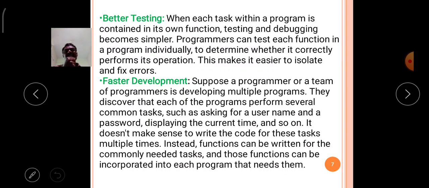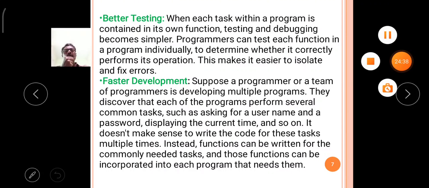So what will happen? The development of software is very fast. The functions play the key role in fast development of a software project. Like that, these are the different benefits available with the help of the concept of functions.